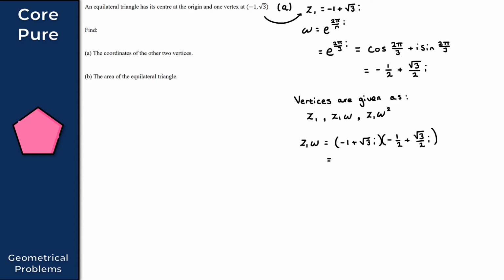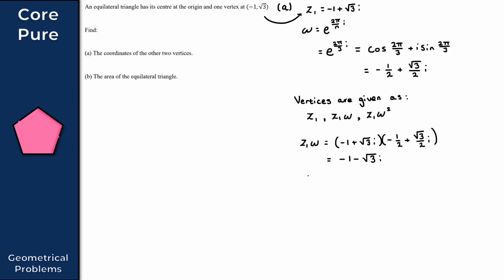So minus 0.5 plus i, I do the next bit in a bracket just to ensure I don't make a mistake here. So bracket root 3 over 2, i there, close that bracket and press enter. What this gives you now is Z1 omega, and hopefully what you obtain here then is minus 1 minus root 3i. Okay. What this has given us here then is the next vertex of our triangle, right?